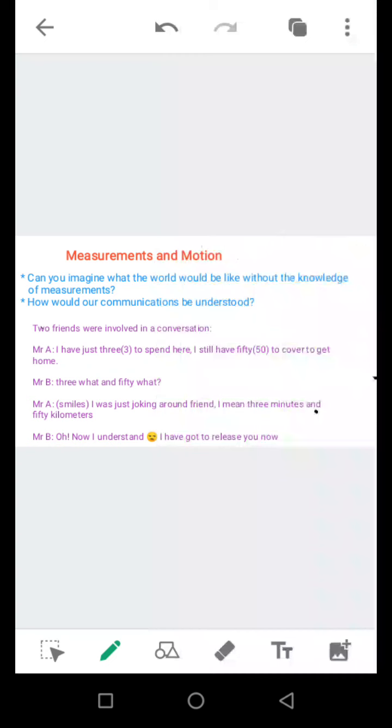Now we start with measurements. Can you imagine what the world would be like without the knowledge of measurements? How would our communications be understood? Here is a conversation between two friends that throws more light on the importance of measurements.